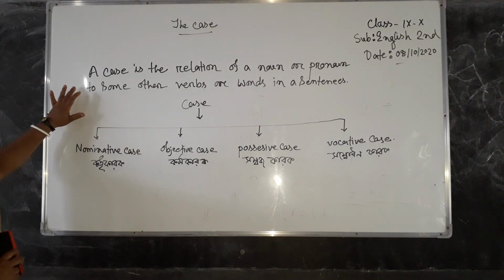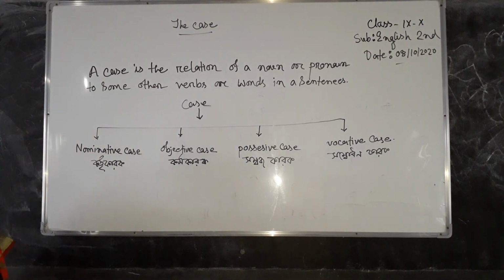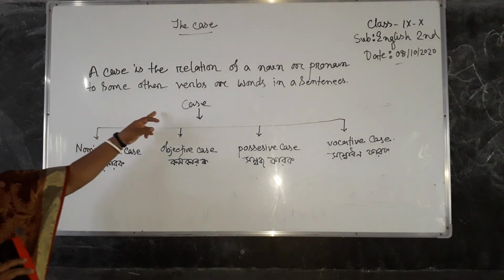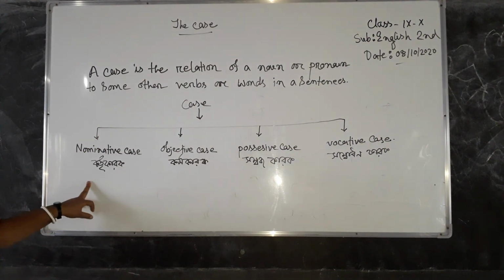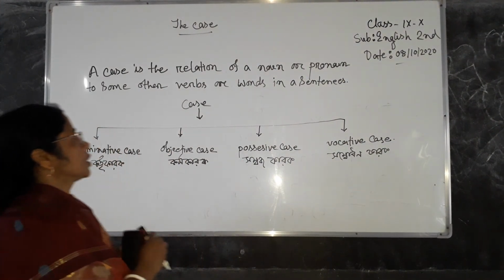So remember again that a case is the relation of a noun or pronoun to some other verbs or words in a sentence.